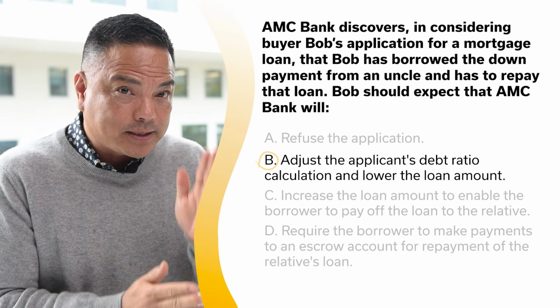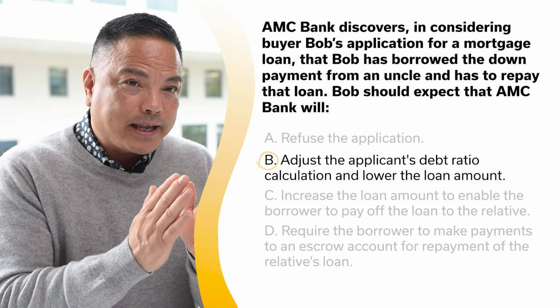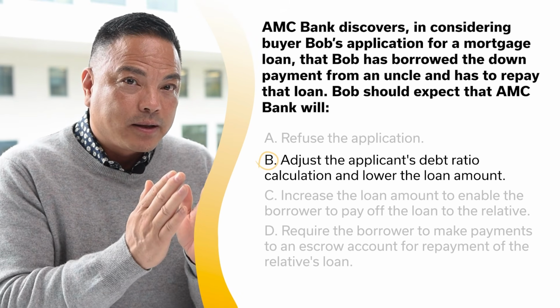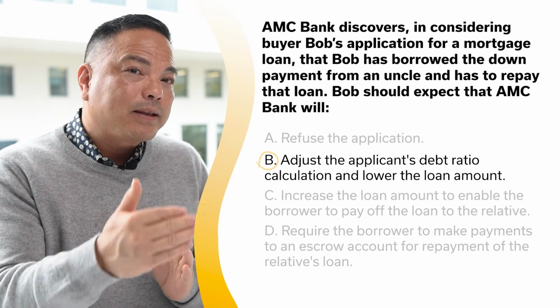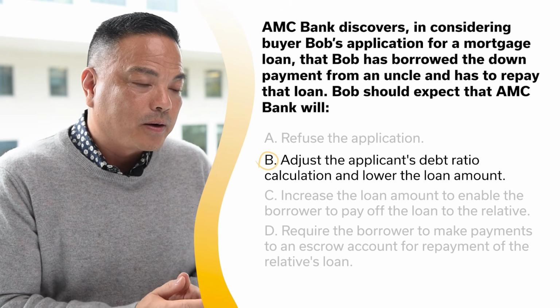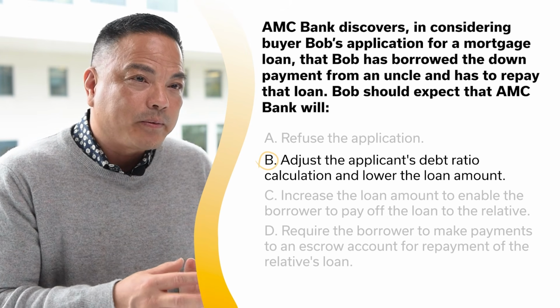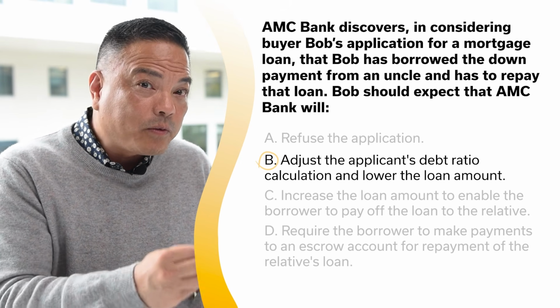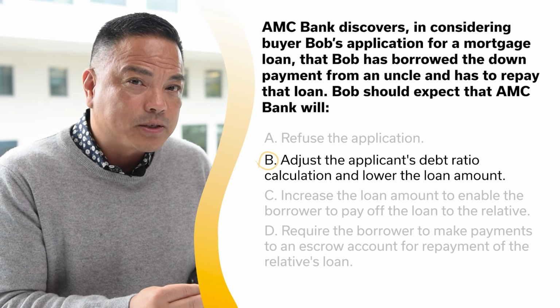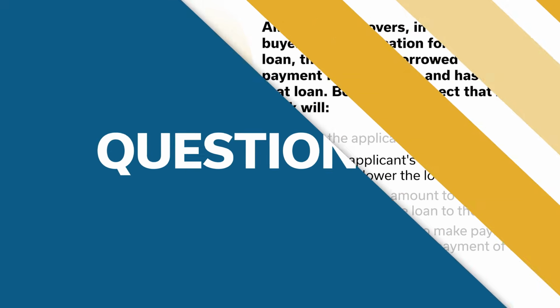Debt to income ratio is seeing the expenses that the borrower has versus the income they're bringing in. So with that additional payment, the lender will then say to the borrower, well, it doesn't look like you can afford what we originally pre-approved you for. Therefore, we will approve you for a loan, but it'll be for a smaller amount. It'll be for an amount that your budget can afford.